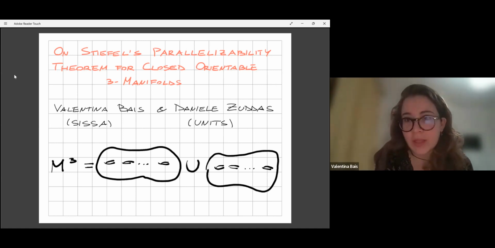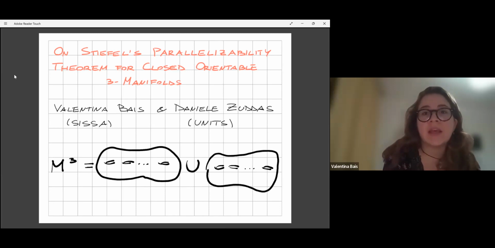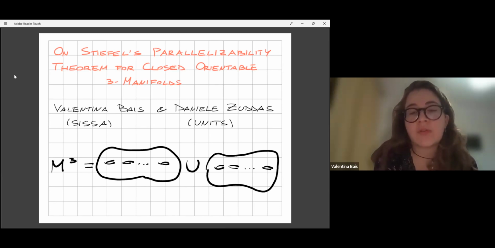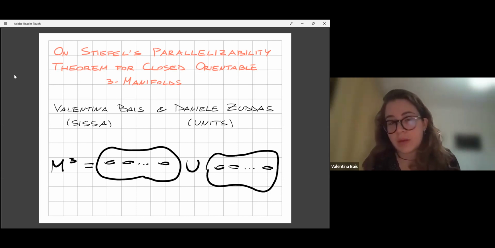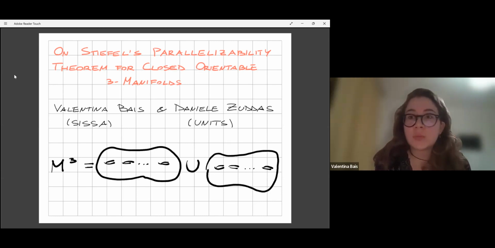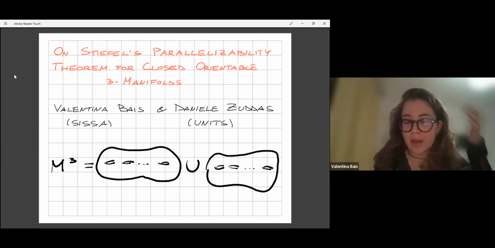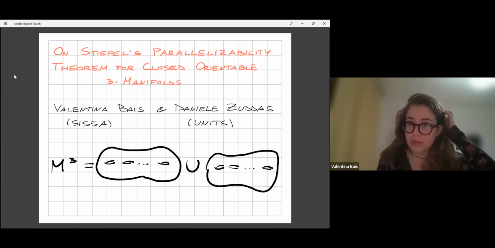So my aim for today is first of all to discuss the statement of this theorem. And in particular, I would like to begin by discussing the notion of parallelizability in the context of smooth m-dimensional manifolds. And then I would like to move to the three-dimensional case, discuss Stiefel's theorem. And in particular, I would like to give a sketch of a new proof I developed with my master advisor, Daniele Zuddas, for my master's thesis.